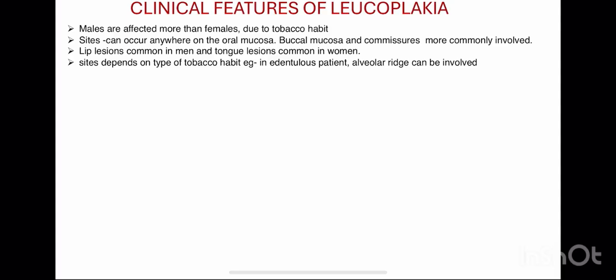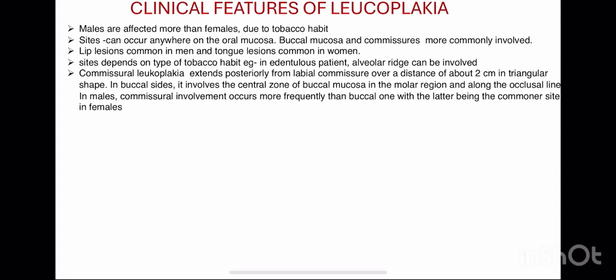For example, in an edentulous patient, the alveolar ridge would be involved. Then commissural leukoplakia extends posteriorly from the labial commissure, that means where upper and lower lip meet, over a distance of about 2 cm in a triangular shape. On the buccal side, it involves the central zone of the buccal mucosa in the molar region and along the occlusal line. In males, commissural involvement occurs more frequently than buccal, with the latter being the commoner site in females. So in males commissural involvement is more, and in females the buccal one is more.